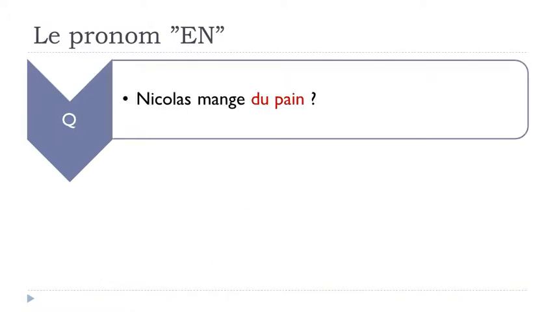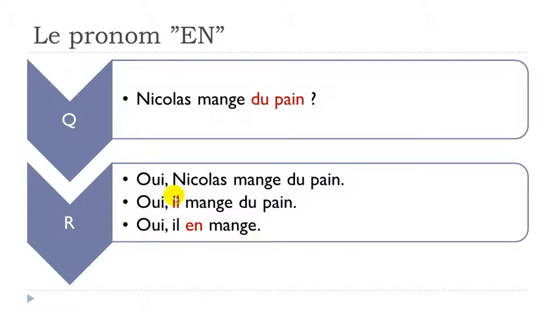So if you have a question like Nicolas mange du pain, of course, the first possibility that you could have would be to answer oui, Nicolas mange du pain. So manger is to eat, du pain, some bread. In that case, that's really the partitive form. So you don't want to specify the quantity, but it's some. So of course, the first option that you would have would be to answer like that. Oui, Nicolas mange du pain. So you repeat everything.